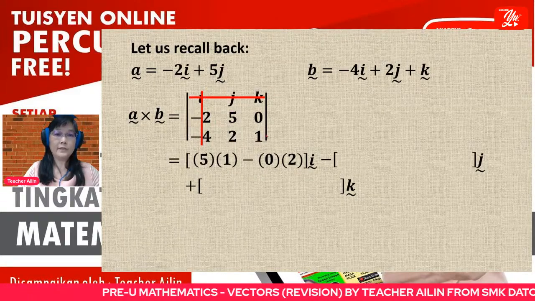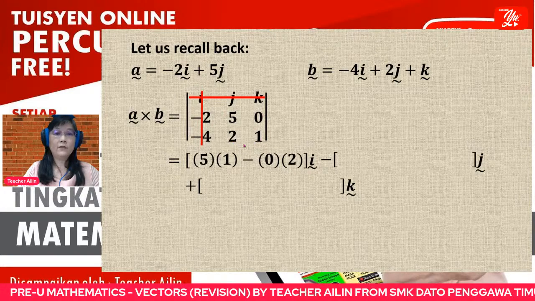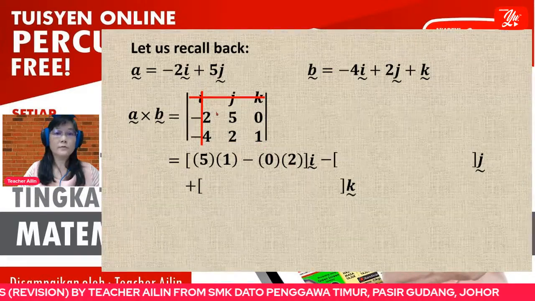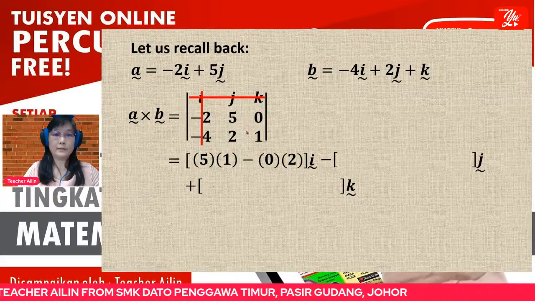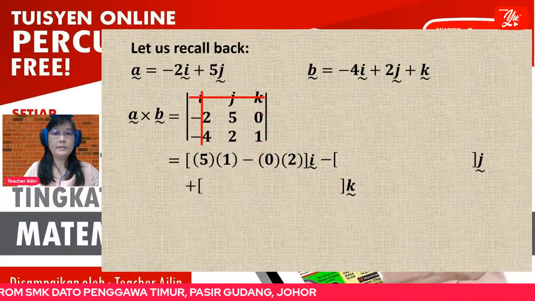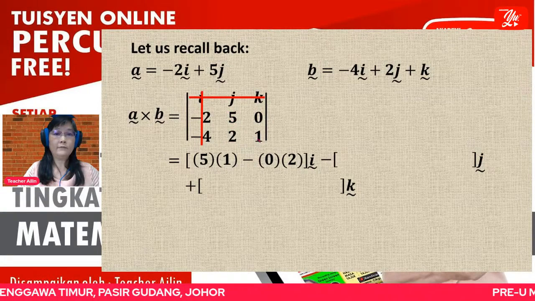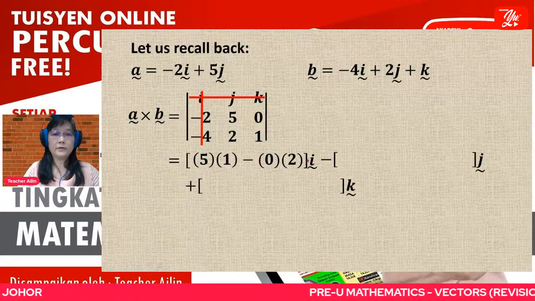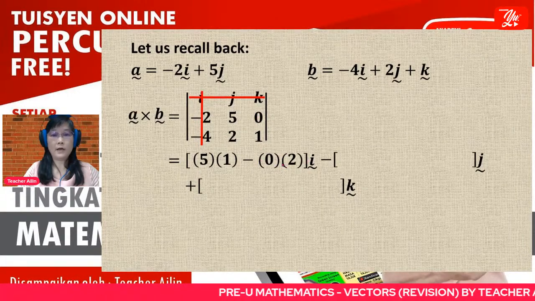So now you have these 4 values. These 4 values form a 2 by 2 determinant. So you use the 2 by 2 determinant to calculate this value, that is AD minus BC. So 5 times 1 minus 0 times 2. That is the coefficient for i.